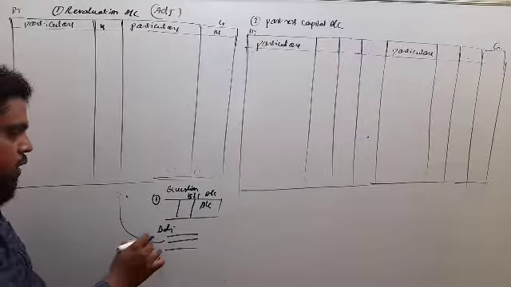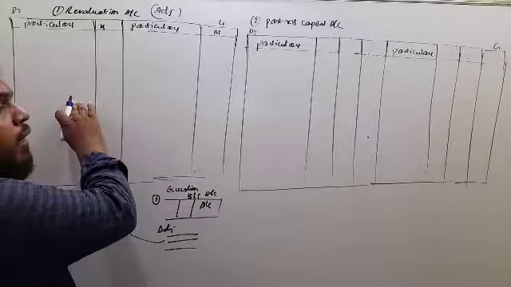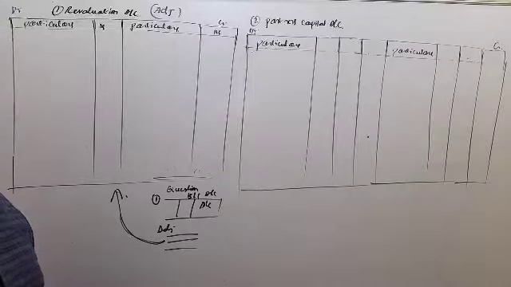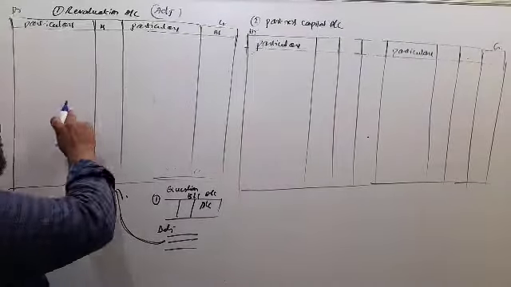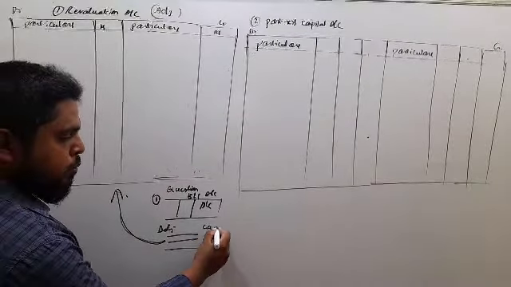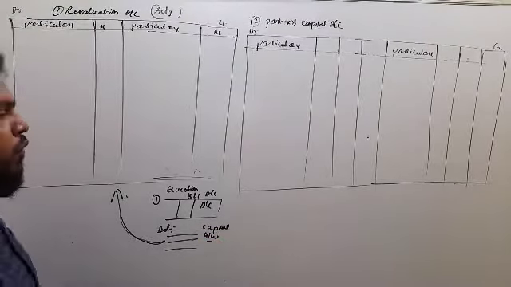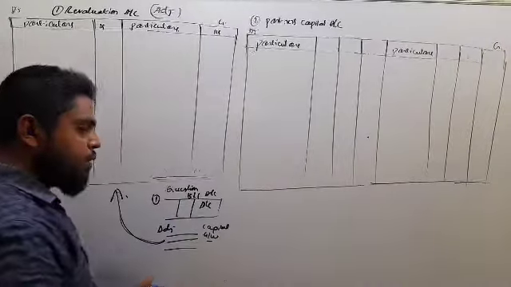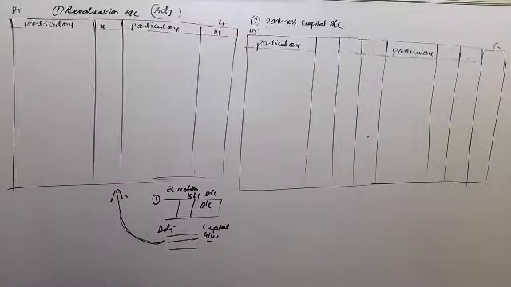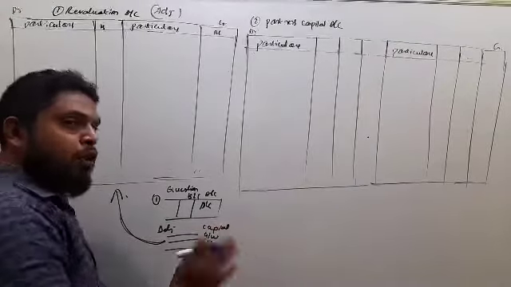Additional information, that is adjustment related to assets and liabilities, we have to record under the revaluation account. So these adjustments, that is increase and decrease in the value of assets and liabilities, we have to record under the revaluation account. And next, capital and goodwill we have to record under the second step, the partners capital account. So in this question, the new partner, that is C, has brought capital 1 lakh in the form of cash, and goodwill is not brought by the new partner.